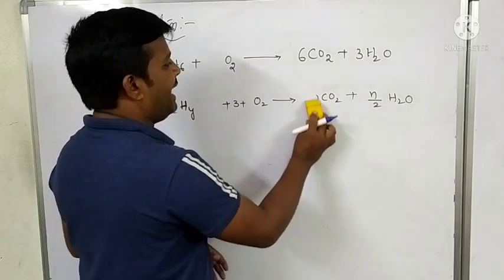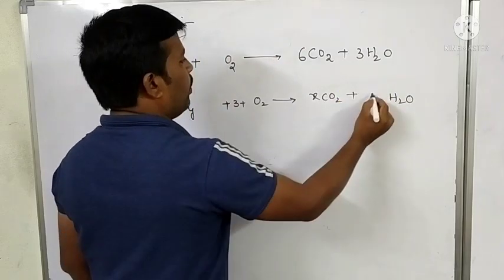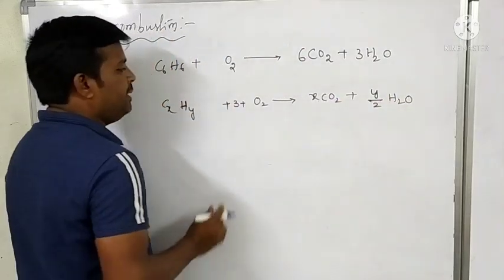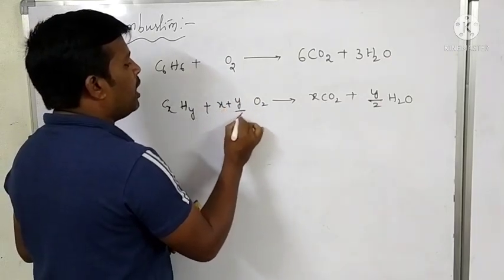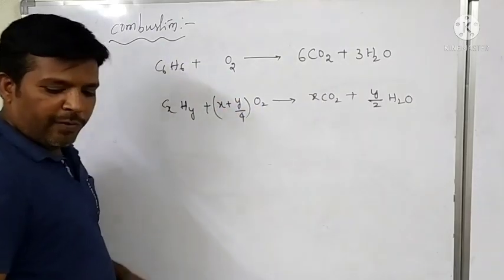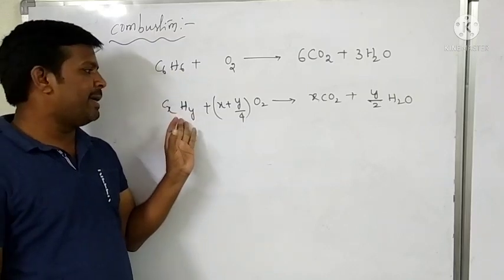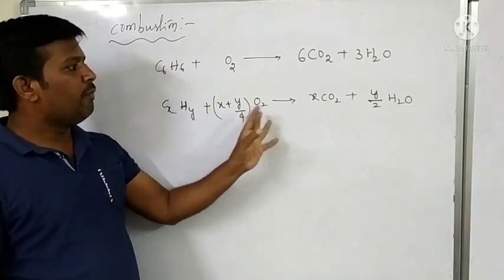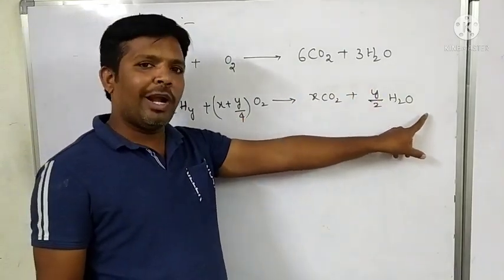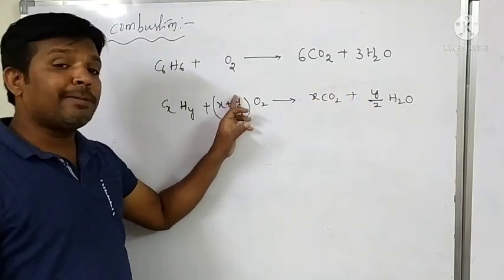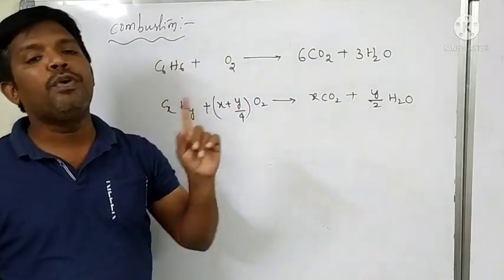That means x molecules of CO2 and y by 2 molecules of water are formed, and x plus y by 4 molecules of oxygen are required for complete combustion of hydrocarbons. General hydrocarbons, when they undergo combustion, form x molecules of CO2 and y by 2 molecules of water, and x plus y by 4 molecules of oxygen are required for complete combustion.